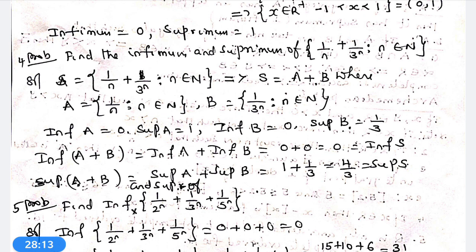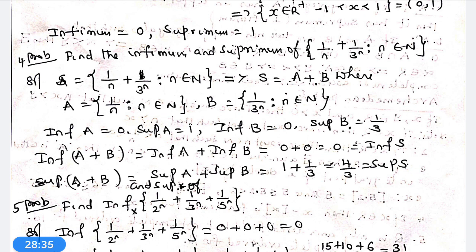Now, we can use the formula, that is supremum of A plus B, infimum of A plus B, in this problem. What is infimum of A? Infimum of A is equal to 0, supremum of A is equal to 1. We have already learned this is a sequence of 1 by n.